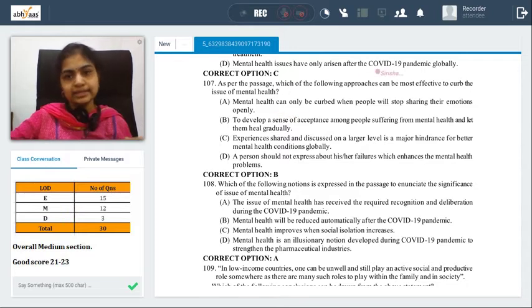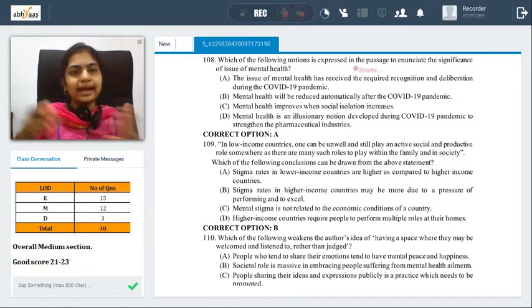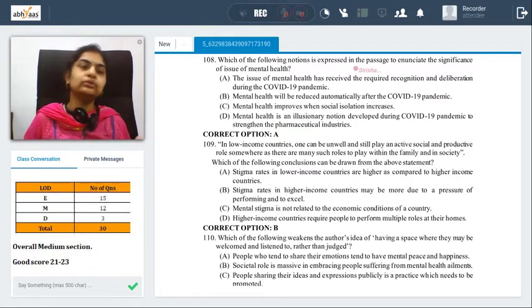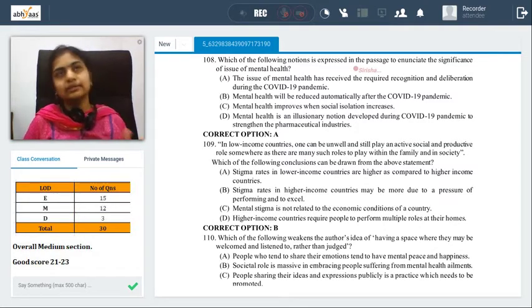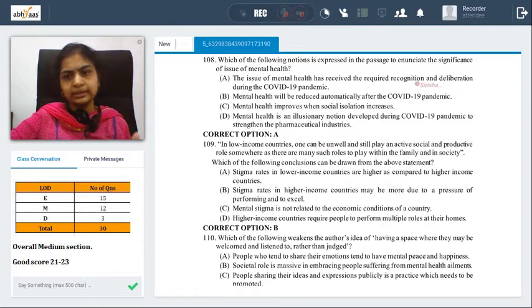108: which of the following is expressed in the passage to explain the significance of the issue of mental health? So what point is mentioned in the passage that adds more importance to why we need to look into the mental health scenario? Sometimes you'll have data or other information to emphasize the particular issue. That's what the question is all about. The issue of mental health has received required recognition and deliberation during the pandemic. Okay, in pandemic time we considered mental health issues. So this is one point here.